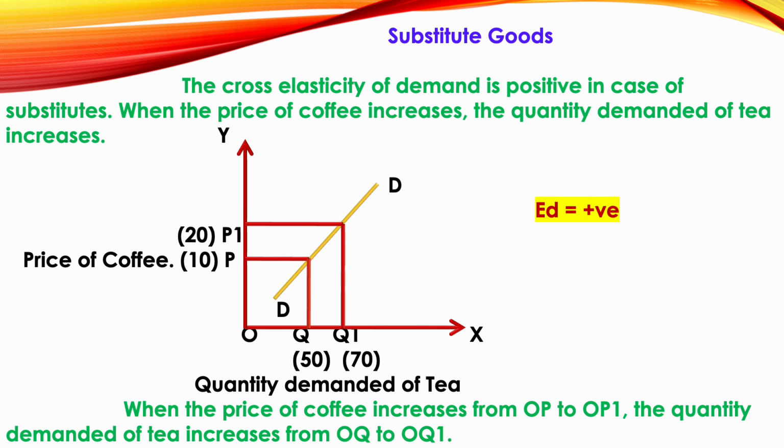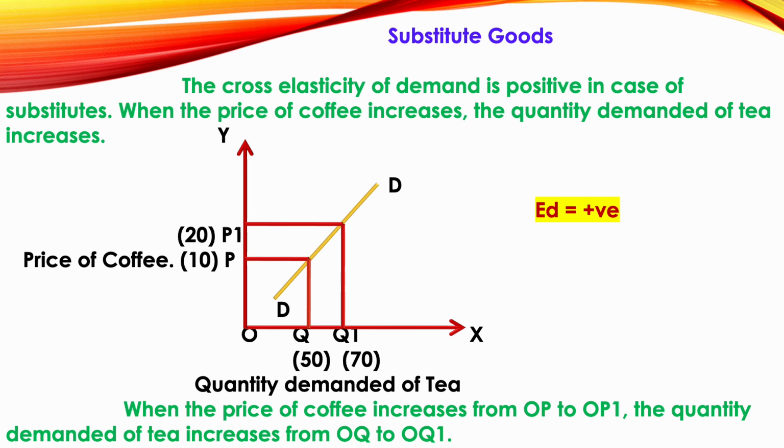That means those who were earlier drinking coffee have now changed to tea. That's why when the price of coffee increases, the demand for tea also increases. So it shows a positive relationship where the demand curve is sloping upwards.